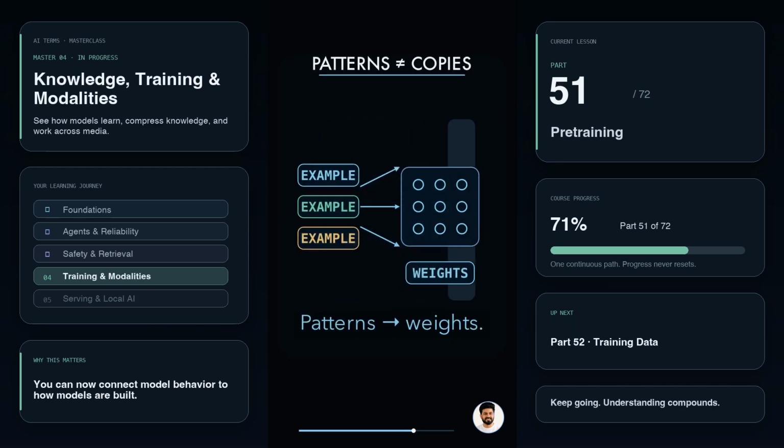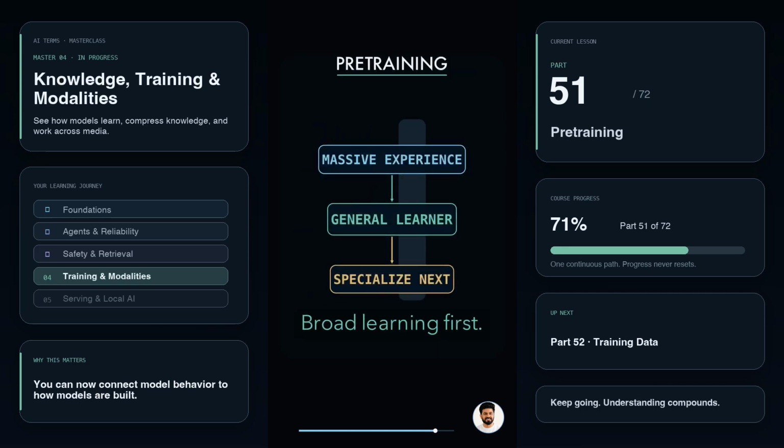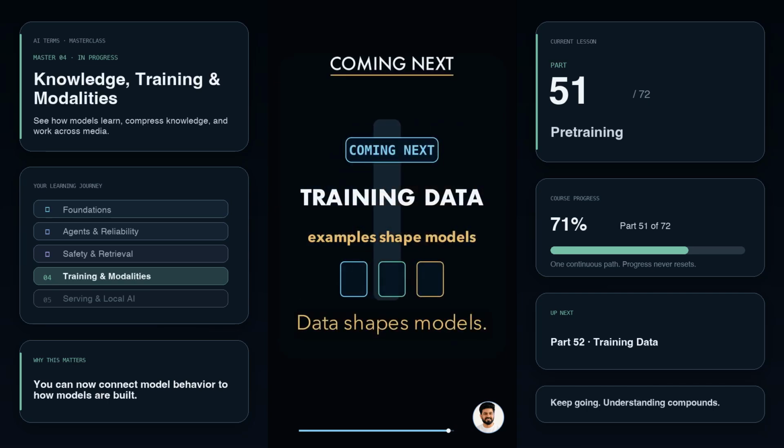And pre-training is not a database lookup. The model compresses patterns into weights. It does not keep a perfect copy of every example. That is why it can generalize, but also why it can be wrong. Simple version, pre-training turns massive experience into a general pattern learner before specialization begins. Coming next, training data, the examples that shape model behavior.